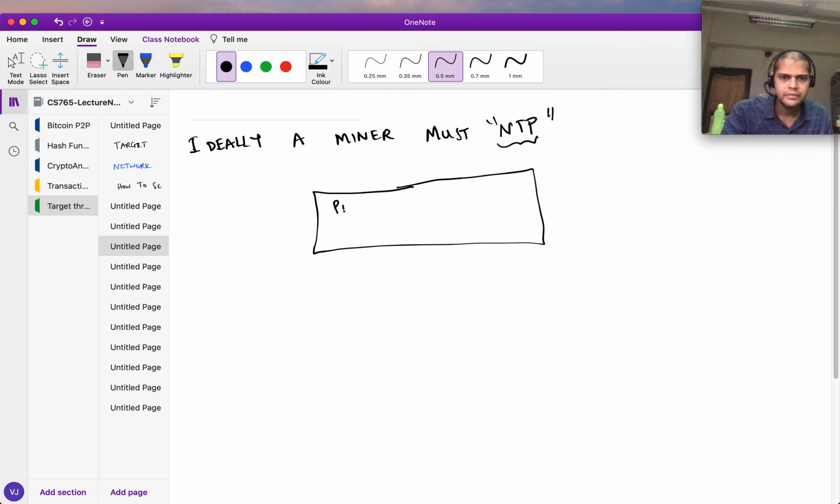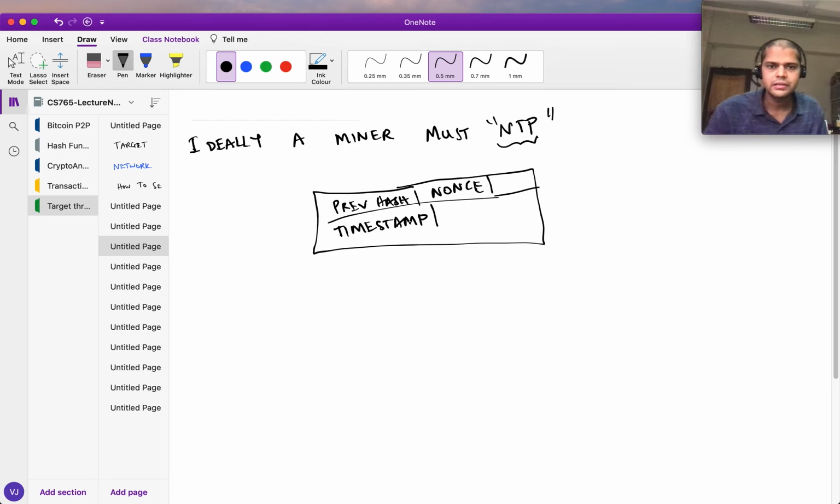So he has a previous hash. This is 256 bits, and the nonce, which we said is only 32 bits, and so on, right? And plus he has a timestamp here. So he has to put his timestamp in the format given by Bitcoin, and he should ideally put his most recent local timestamp in the block while actually performing the mining. Okay. So he should do that, but what if somebody doesn't use NTP?